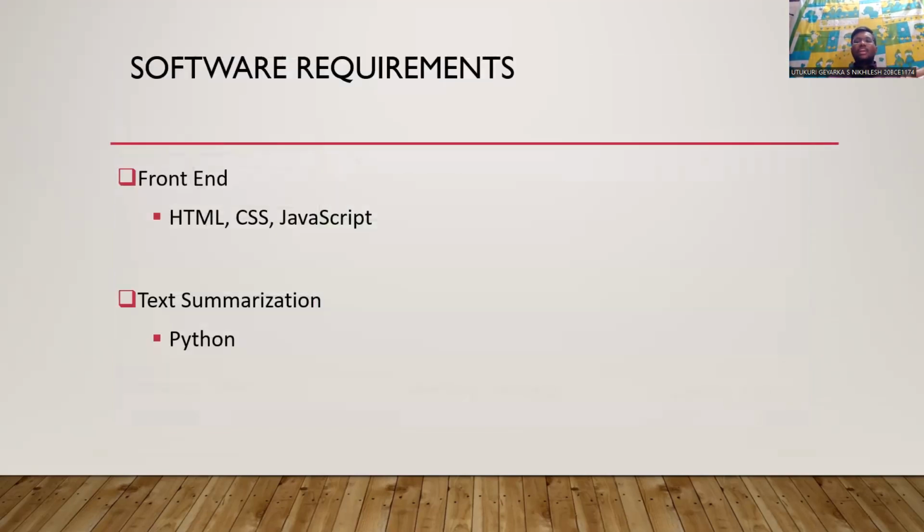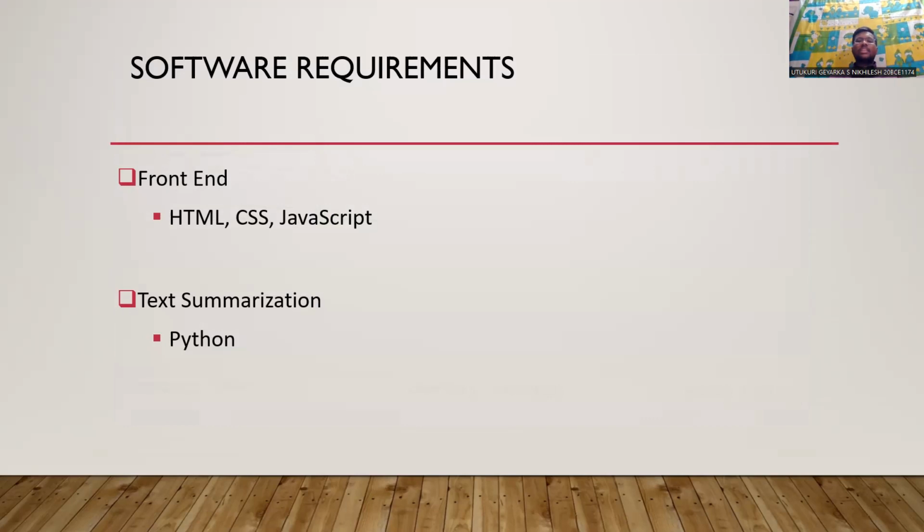So the software requirements used for our project are in two parts. Front end: for the front end, HTML, CSS and JavaScript are used. HTML for making the web page, CSS for styling, and JavaScript for making the web page responsive. In this way, the front end part of our project is done.